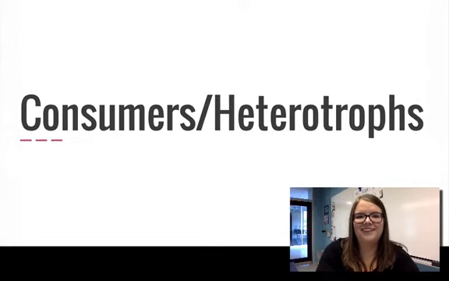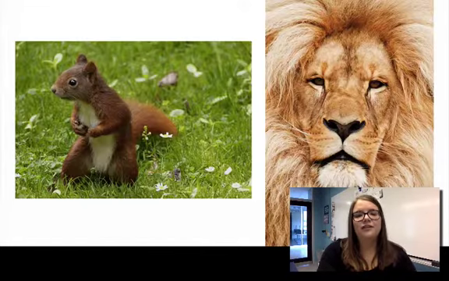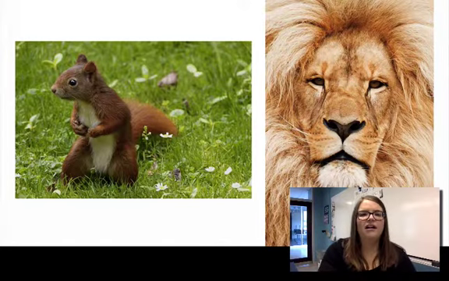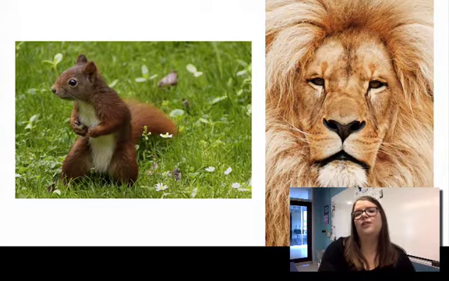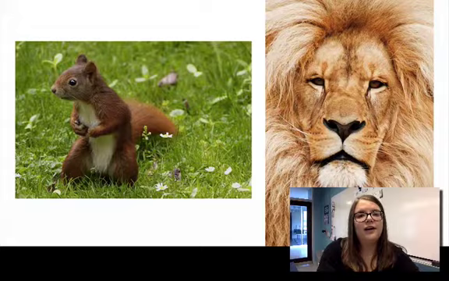You can't photosynthesize. So some heterotrophs could be a lion, so it could be a hunter, something that's going to hunt something down and eat it. A squirrel, it's going to gather some acorns, things like that. A butterfly, anything you can really think of that doesn't do photosynthesis is a heterotroph. There are different kinds of heterotrophs, though.